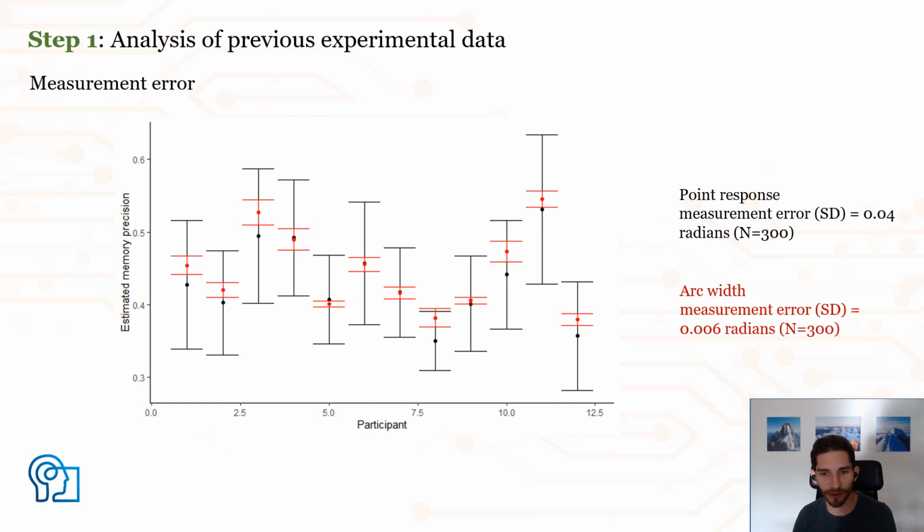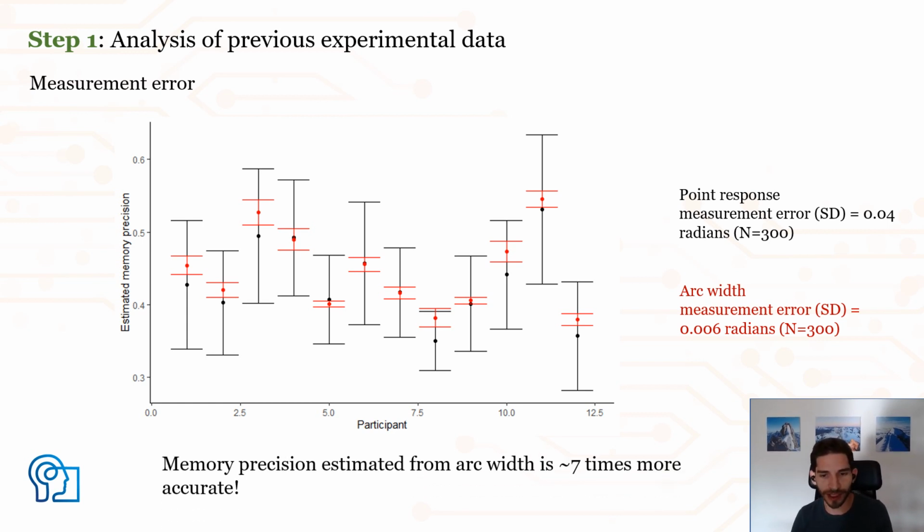On the x-axis, we have 12 different participants, and on the y-axis, we have estimated memory precision. We have 2 types of points for each participant. In black, we show memory precision from the continuous reproduction task and the corresponding confidence intervals. As you can notice, for each participant, they're fairly wide. In contrast, precision estimated from the arc width, first, is consistent with precision estimated from the point responses, but it also has much narrower confidence intervals over bootstrap samples. In fact, memory precision from this new task has about 7 times less measurement noise.